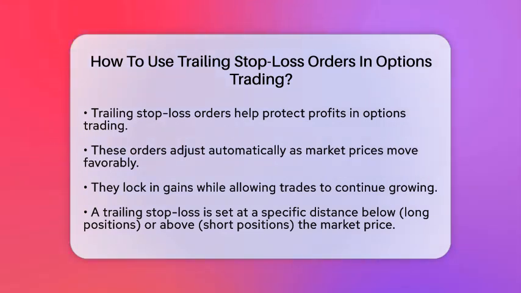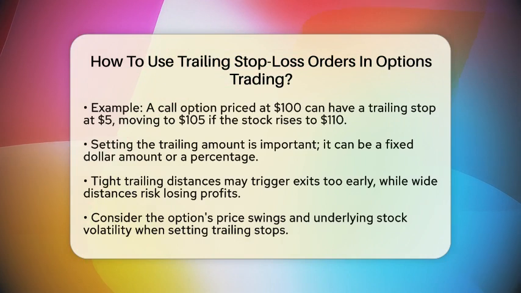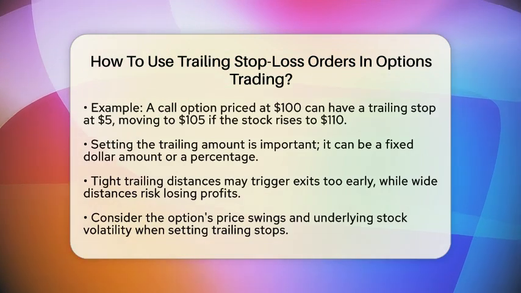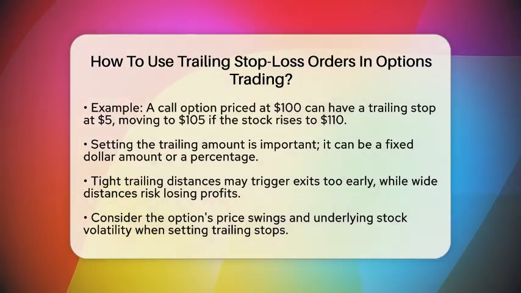For example, if you have a call option on a stock priced at $100, you might set a trailing stop-loss order that trails by $5. If the stock rises to $110, your stop price moves up to $105. If the stock then falls to $105, the trailing stop triggers a sell order to close your position.